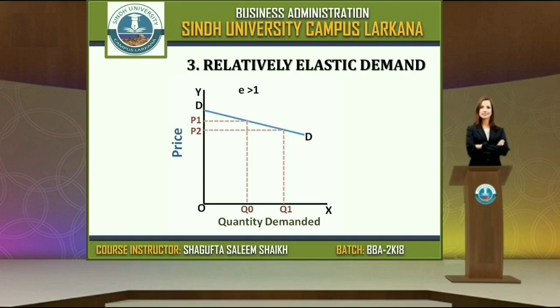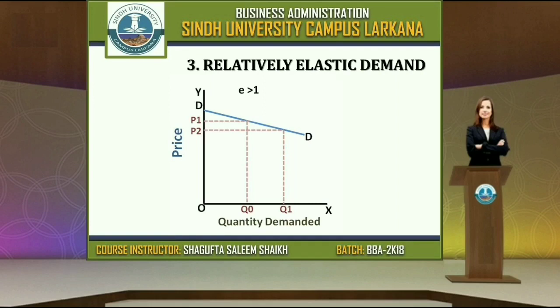For example, if price decreases 10%, there will be a 50% increase in demand. This happens for products where there is a lot of demand, a lot of consumption. With a little bit of change, people will go and buy. We can take the example of gold.